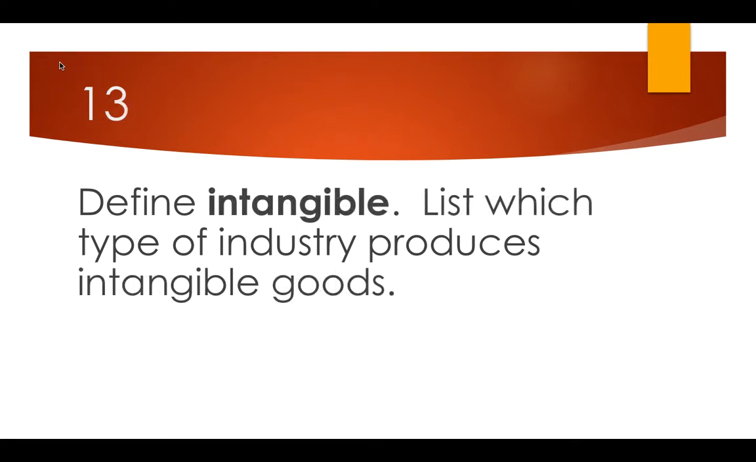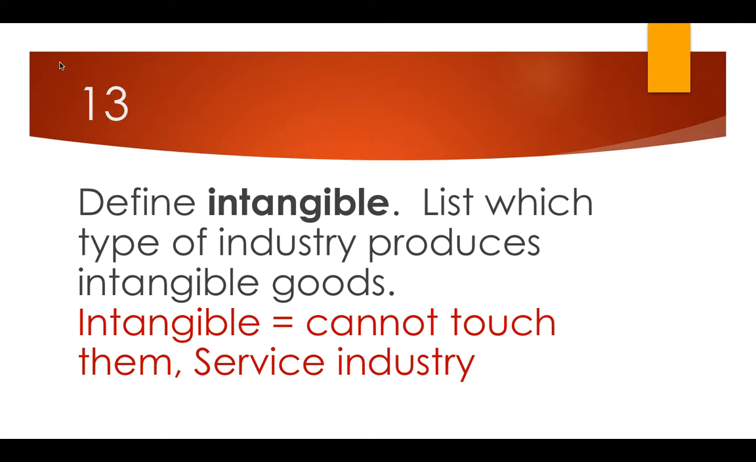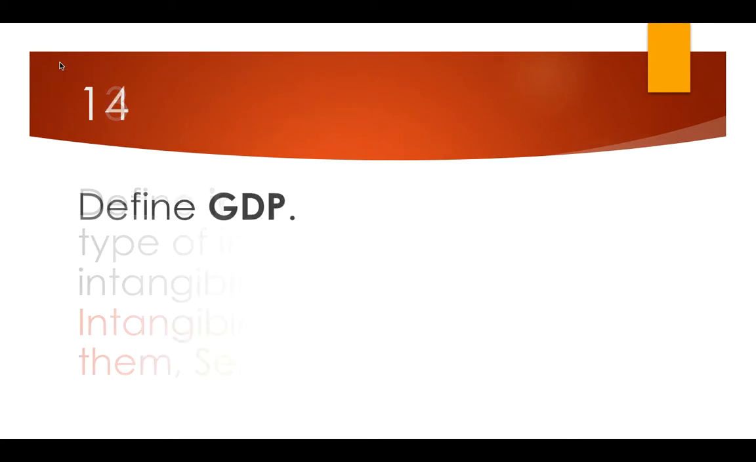Number 13, define intangible. Intangible is the opposite of tangible. It means you cannot touch it, you cannot hold it in your hand, and this one goes with service industry. Think of jobs like a soldier or a teacher or a nurse. These people are not going to necessarily give you something that you can take home, but they're there to help you and provide some sort of service for you.